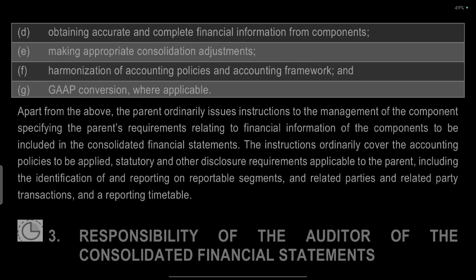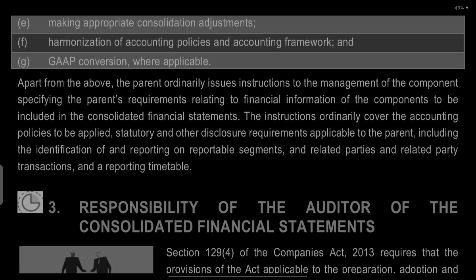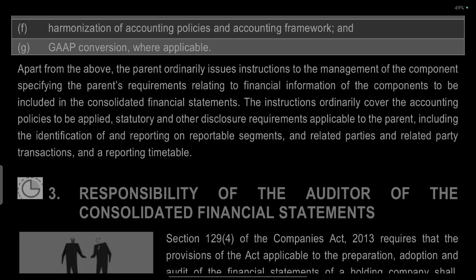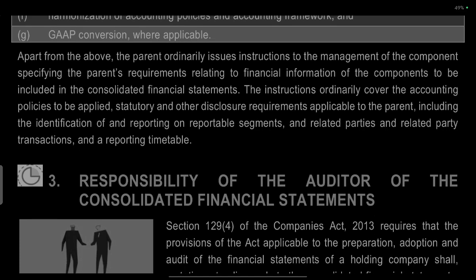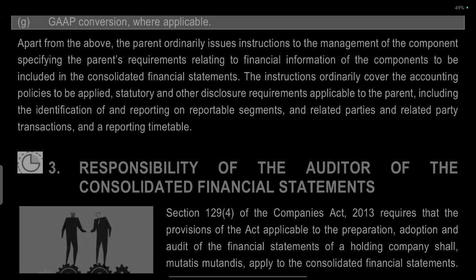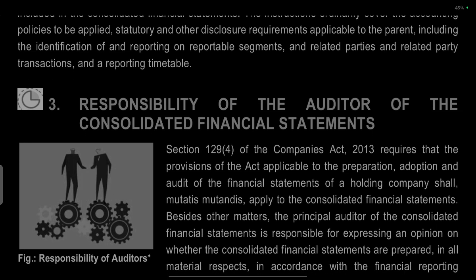Apart from the above, the parent ordinarily issues instructions to the management of the component specifying the parent's requirements relating to the financial information of the component to include in the consolidated financial statements. The instructions ordinarily cover the accounting policies to be applied, statutory and other disclosure requirements to be applied, including identification of reportable segments, related parties and related party transactions, and the reporting timeline.